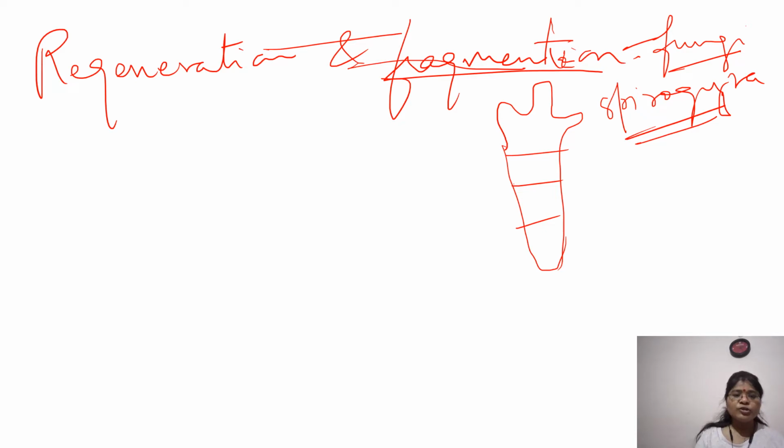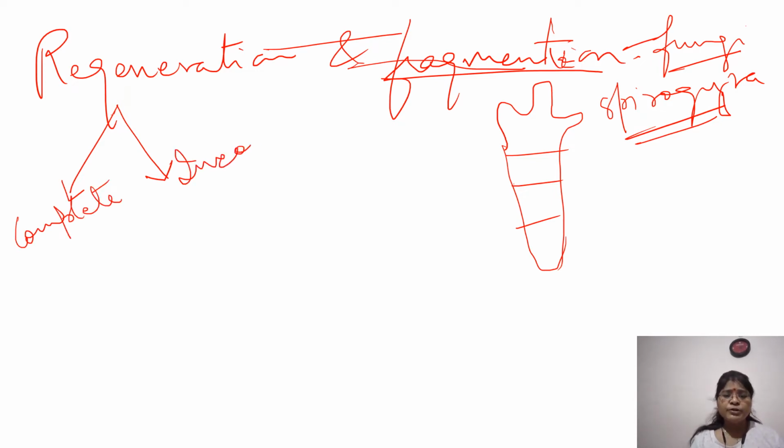Why? Because regeneration is of two types. Basically, regeneration is a reverting to the embryonic phase. Like the developmental, the missing part of the body is again growing in this case. So regeneration is of two types, that is complete regeneration and the other is incomplete regeneration.